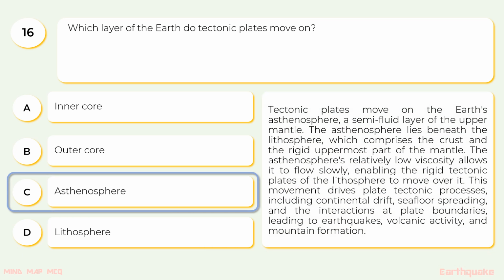Tectonic plates move on the Earth's asthenosphere, a semi-fluid layer of the upper mantle. The asthenosphere lies beneath the lithosphere, which comprises the crust and the rigid uppermost part of the mantle. The asthenosphere's relatively low viscosity allows it to flow slowly, enabling the rigid tectonic plates of the lithosphere to move over it. This movement drives plate tectonic processes, including continental drift, sea floor spreading, and the interaction at plate boundaries, leading to earthquakes, volcanic activity, and mountain formation.